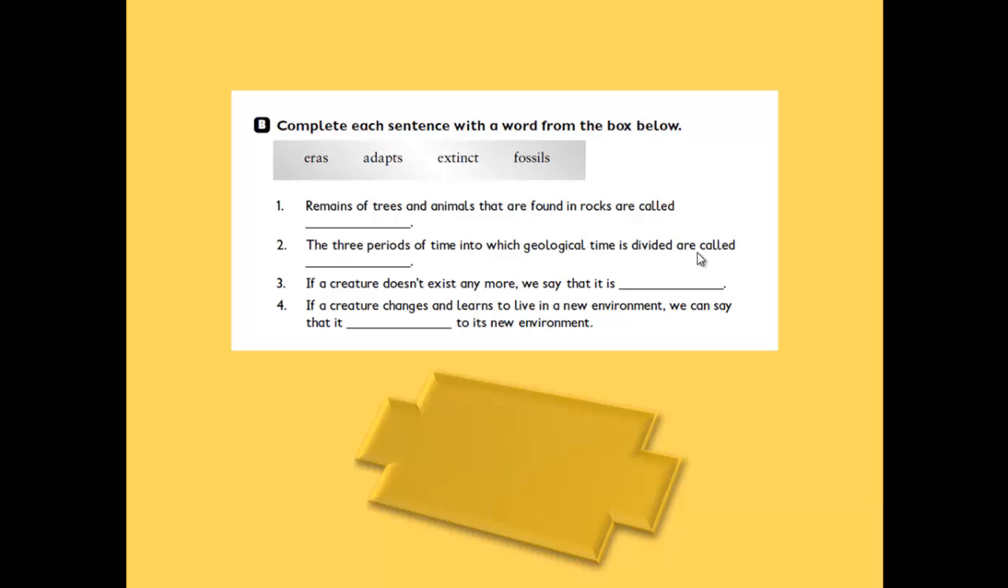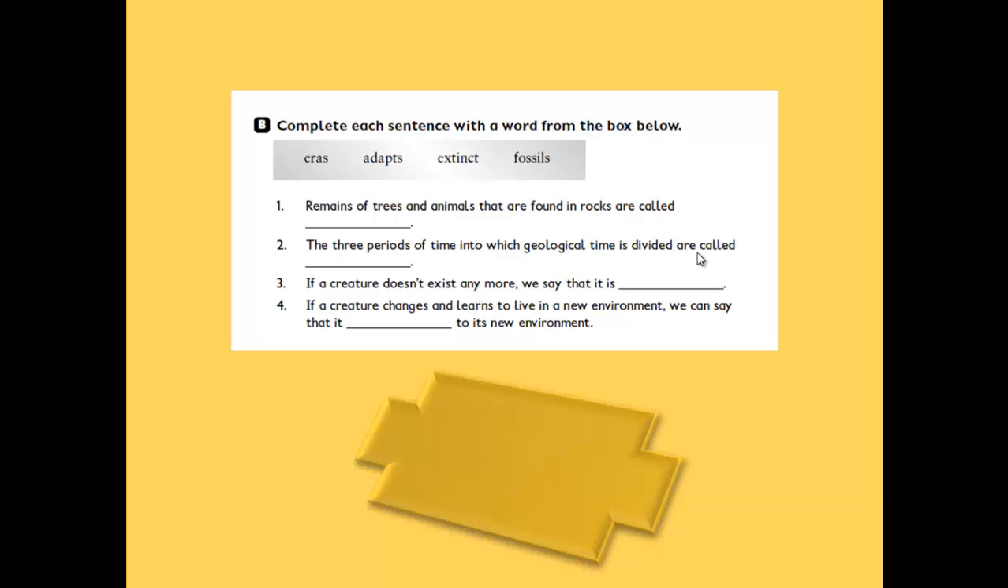Number 2, the 3 periods of time into which geological time is divided are called... Yes, eras. Number 3, if a creature doesn't exist anymore, we say that it is... Yes, excellent. It's extinct. So it doesn't exist anymore.